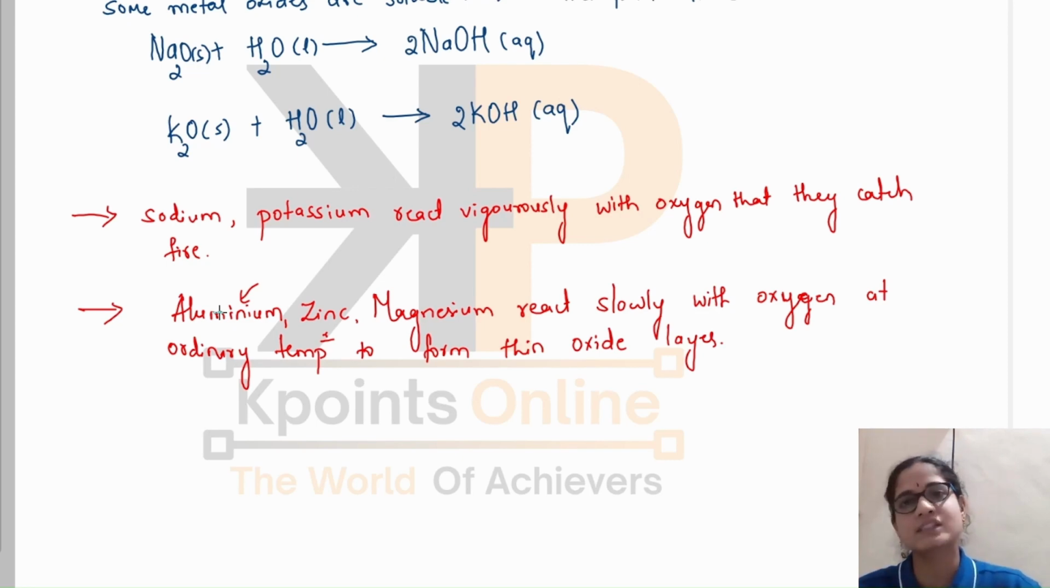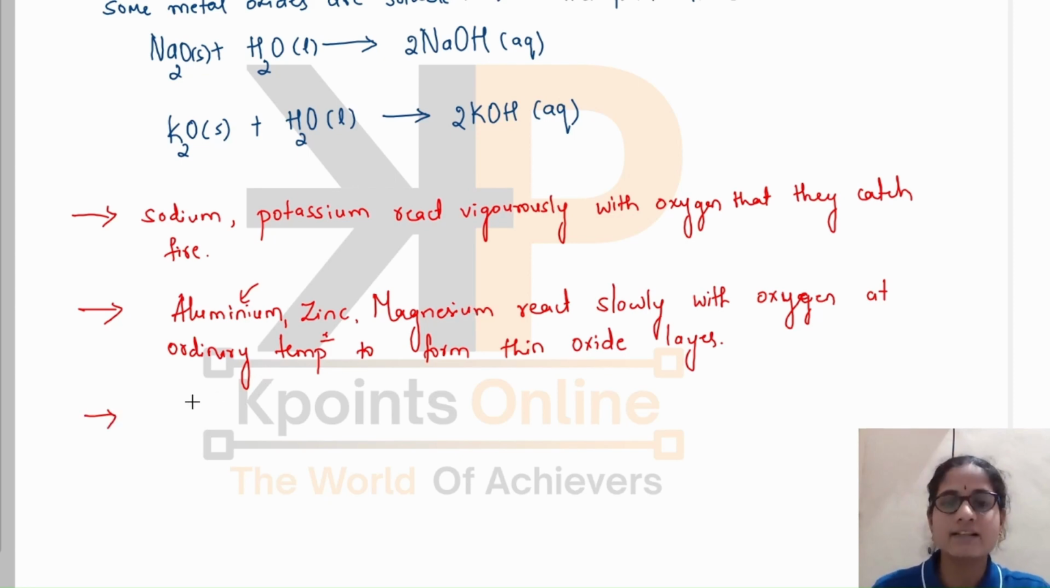When these metals are exposed to air, they form their respective oxides. In the same way here we see aluminum, zinc, magnesium, when they are kept exposed to air, they slowly react with oxygen at ordinary temperature to form their respective oxides. And this forms the protective layer that will prevent the further corrosion of those metals, means they are not further oxidized, as the thick layer of oxide is formed on those surfaces.